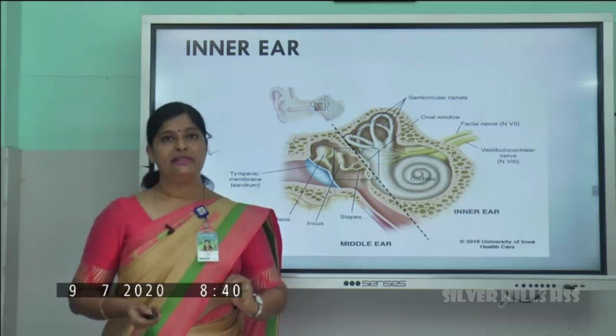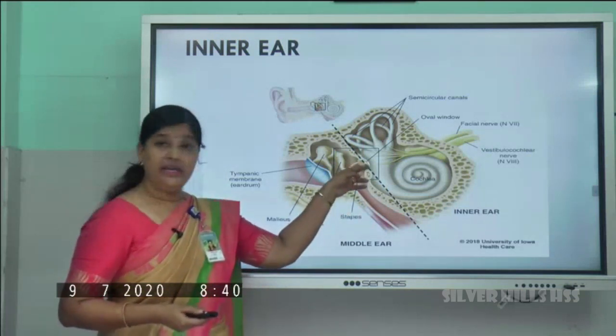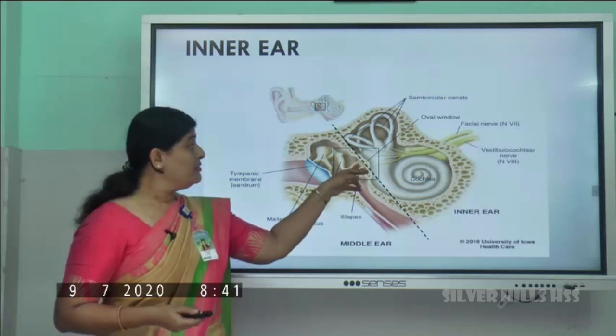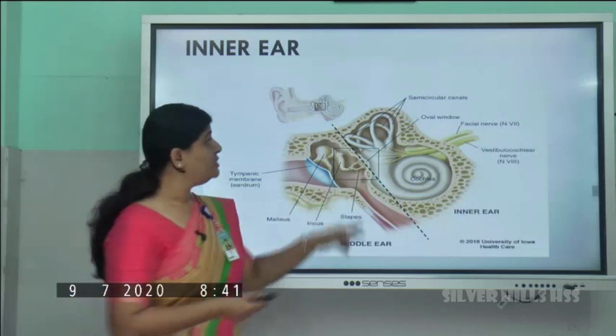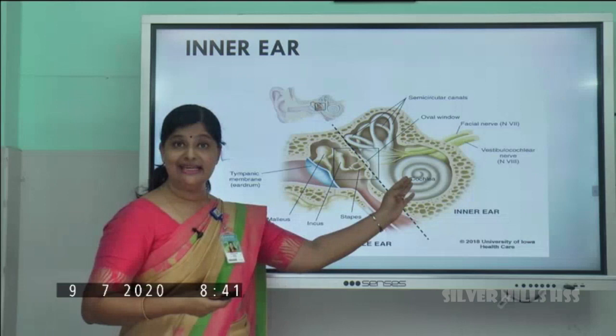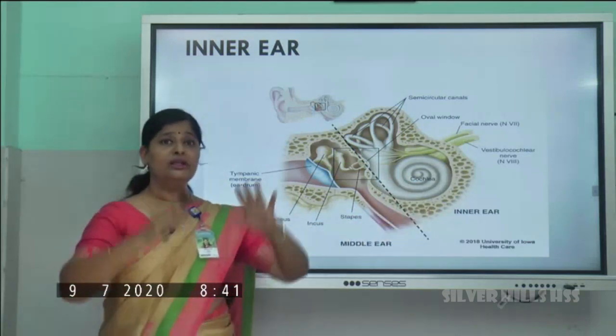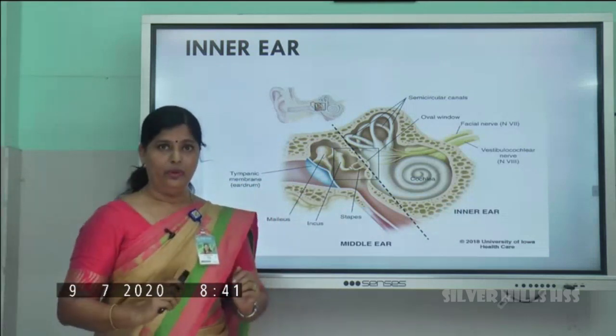Now what happens? When the ear ossicles start vibrating, those vibrations are carried to the next part, that is the internal ear. In the internal ear, this fluid starts vibrating.